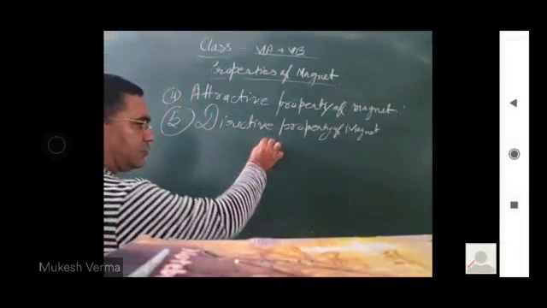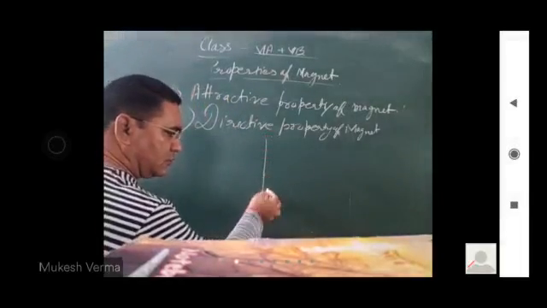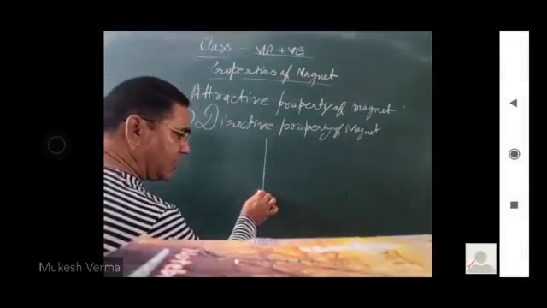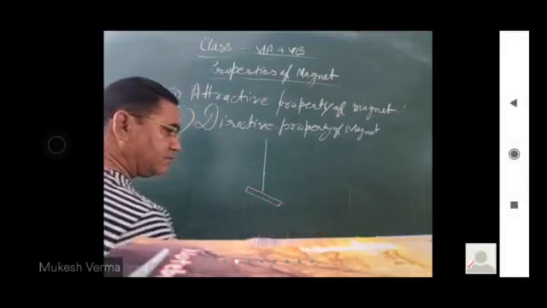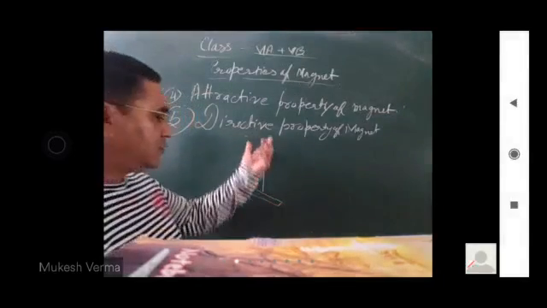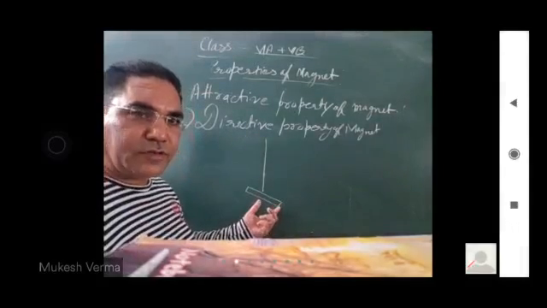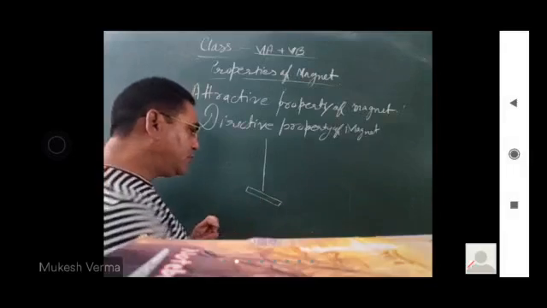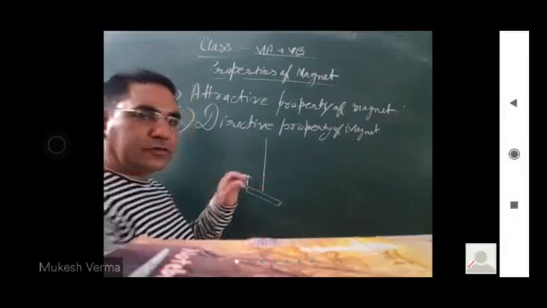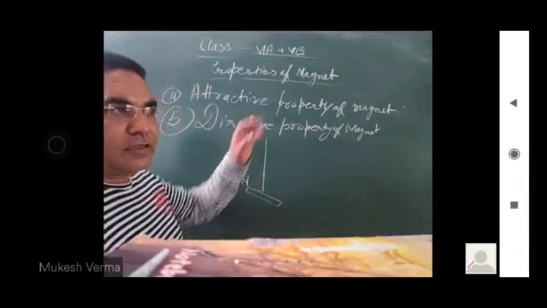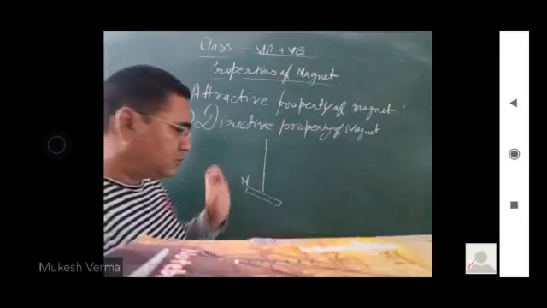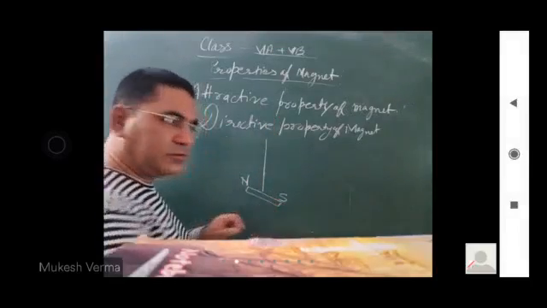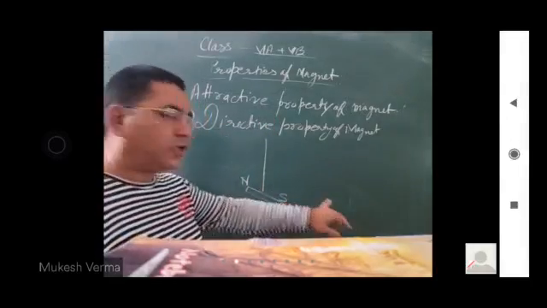When we take a magnet and hang it freely, free to move, after some time we will observe that the north pole of the magnet is directed towards the north pole of the earth, and the south pole shows to the south.